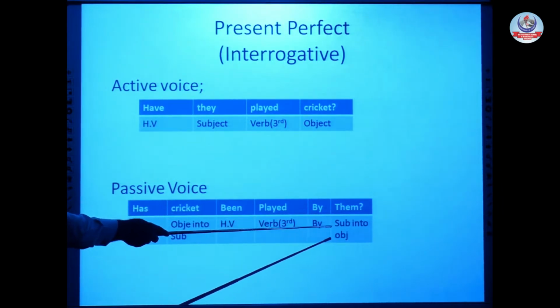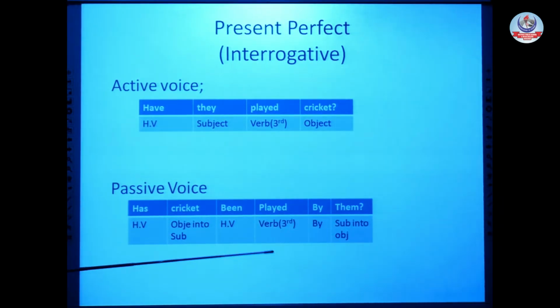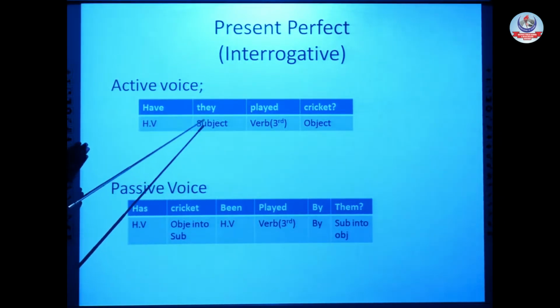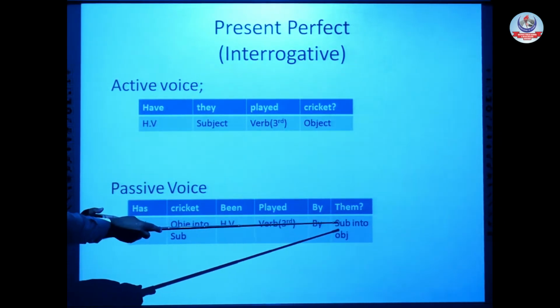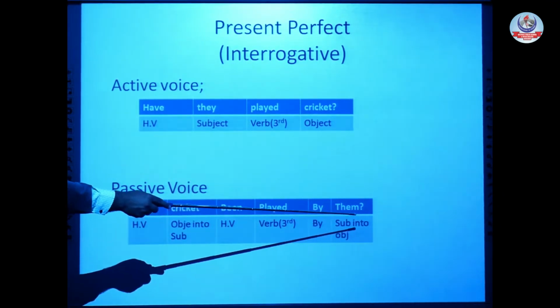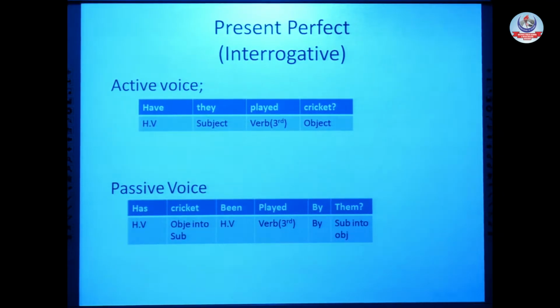When it will change its position, it will also change its case. Again and again, I am repeating the same thing: when a subject changes its position from subject to object, it also changes its case. Here it is in subjective case, and when it will be at the end of the sentence, it will be in objective case. So the objective case of they is them. Has cricket been played by them?